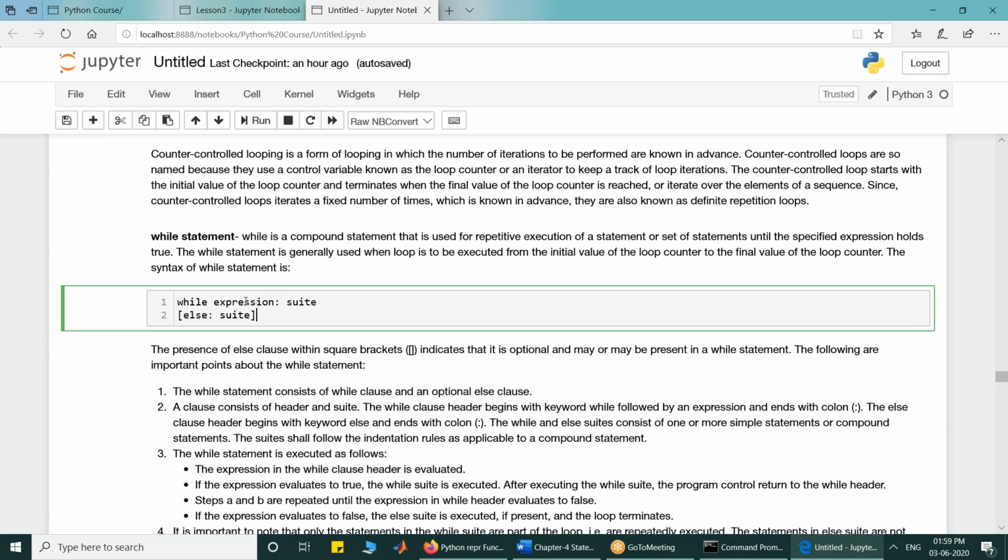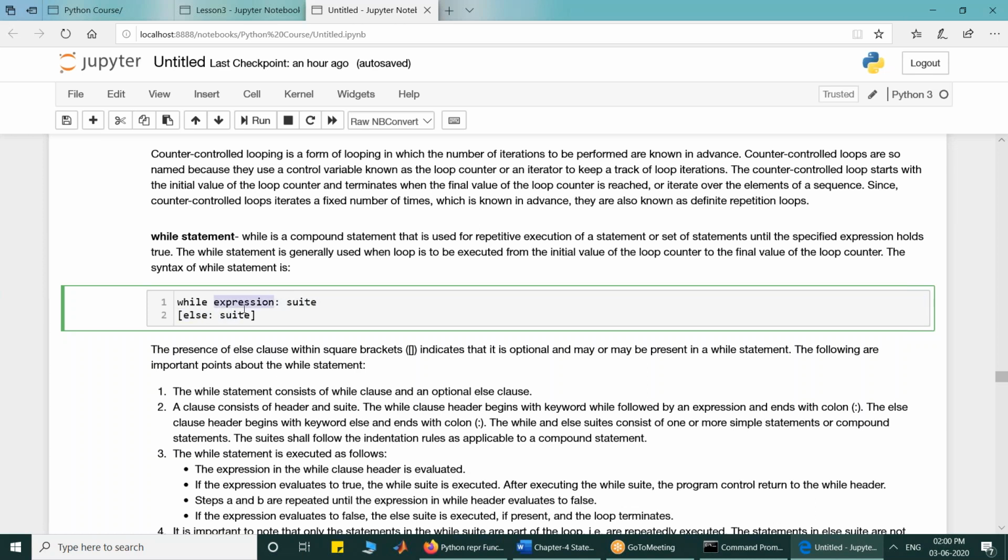So how does it work? I reiterate. The while statement consists of a while clause and an optional else clause. The while clause consists of the while header. The while header consists of the while keyword followed by an expression followed by a colon. The while suit consists of statements, can be simple, can be compound. And the else suit consists of the keyword else followed by a colon and followed by one or more statements.